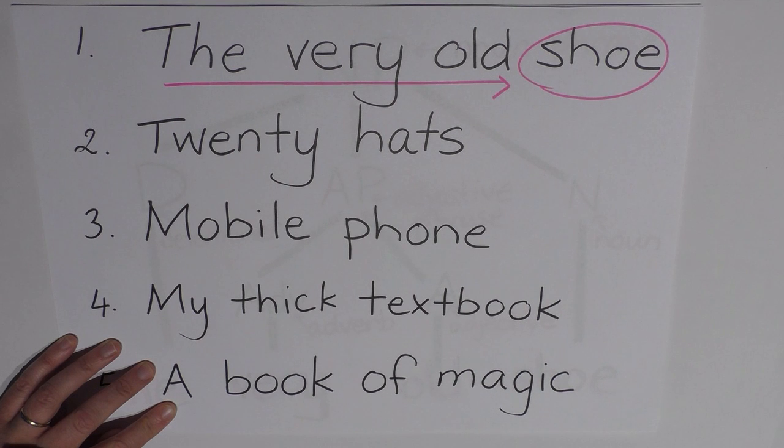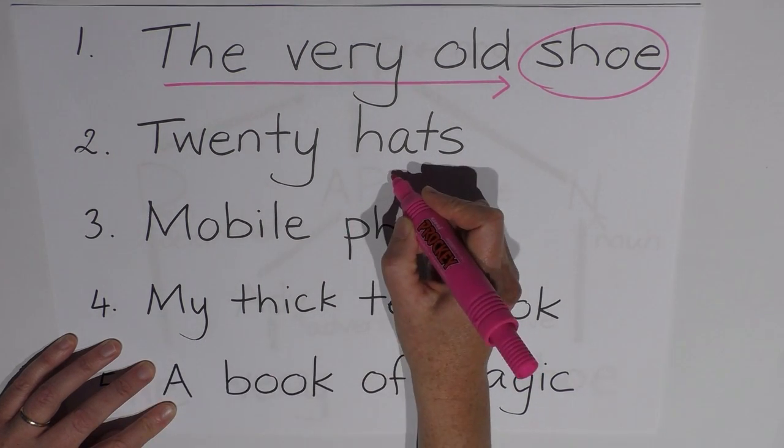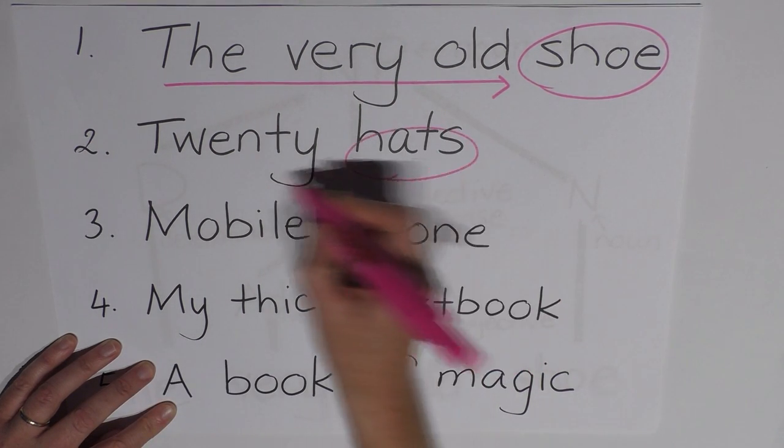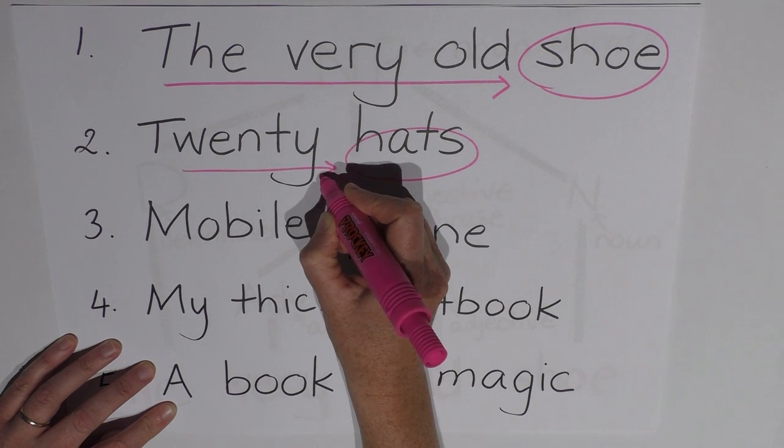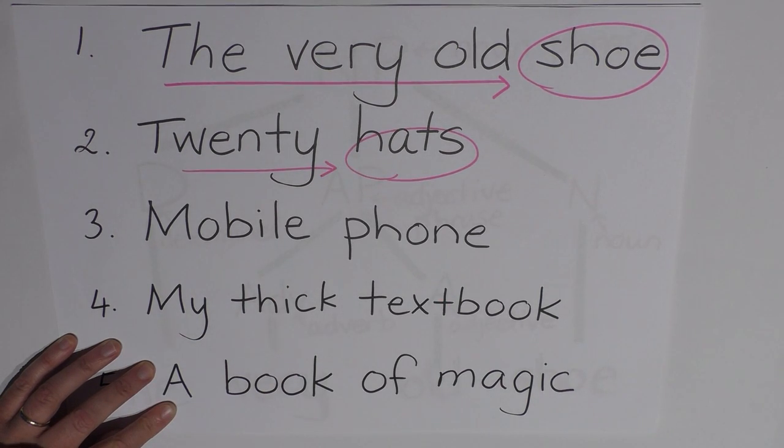Now shoe is a noun because, well, it takes an apostrophe S, such as the shoe's heel, the very old shoe's heel. It takes a plural, 2 shoes, 2 very old shoes. So the very old shoe is a noun phrase. We can apply this to the other noun phrases above. So let's go. 20 hats. 20 is telling us how many hats there are. They are grammatically related, and hats is a noun.